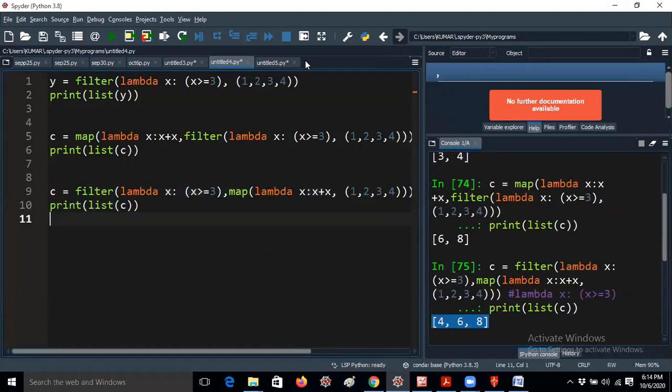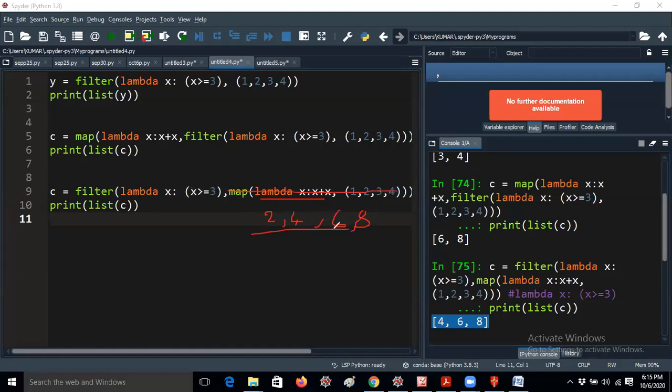So first of all, it will check how it is getting. I will tell you. It will check 1 plus 1. That means here the map values become 2 comma 2 plus 2, that means 4 comma 3 plus 3. One parameter should be there here, so it will take only one value. So that means 3 plus 3 is 6 comma 4 plus 4 is 8. Now you can finish this line. Now it is the list now.